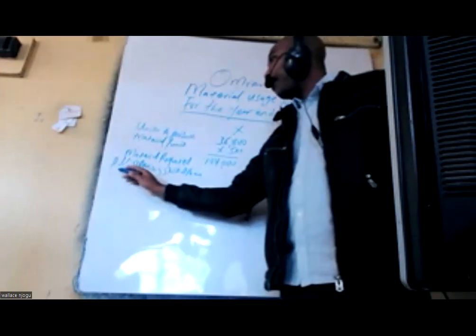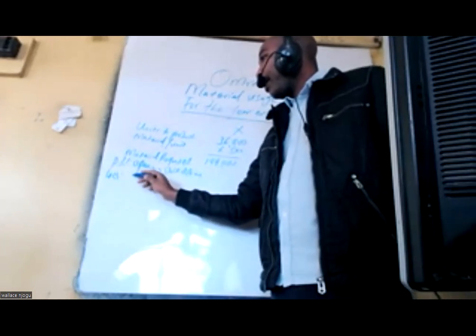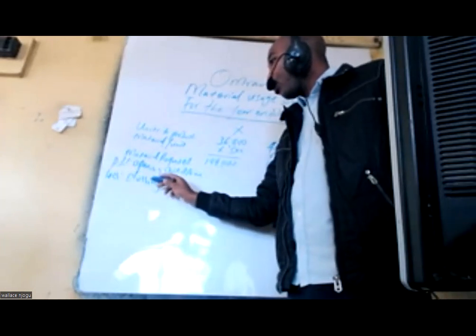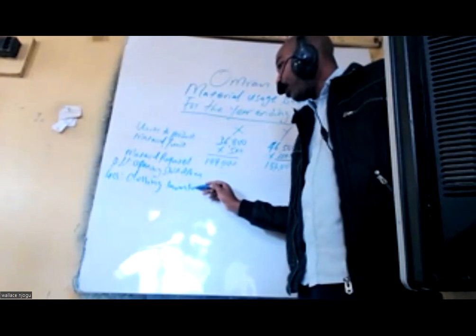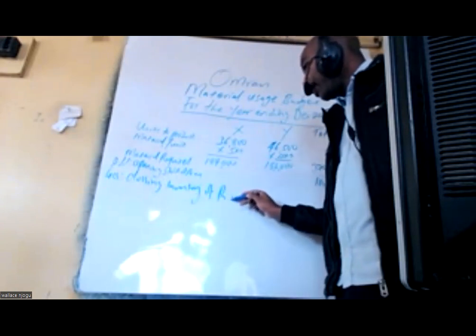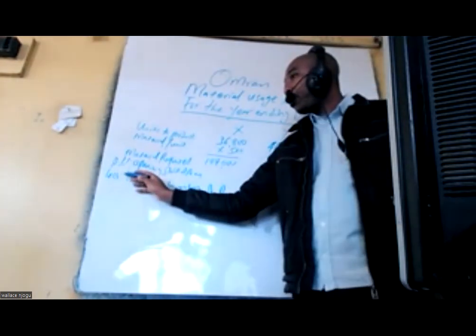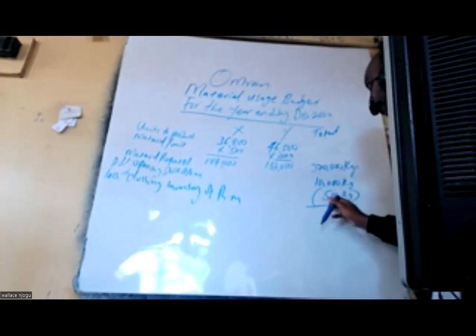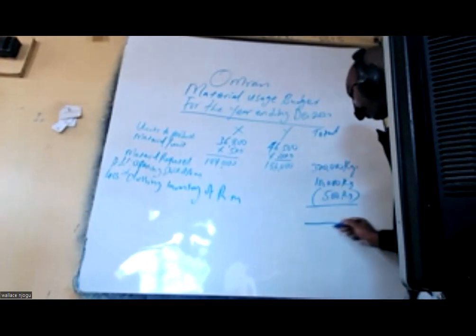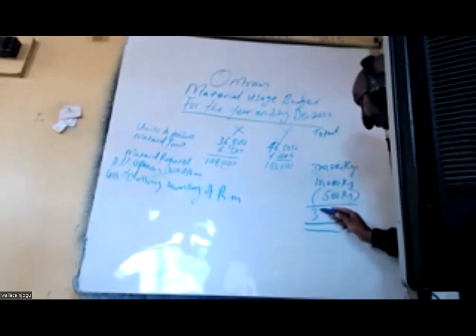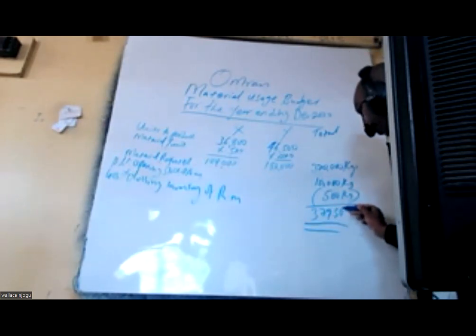Then I less the closing inventory of raw material. Closing has not been used, that is why I remove it. And the closing we were told is 500 kg. This one I am deducting. So take 370,000 plus 10,000, minus 500: 379,500.